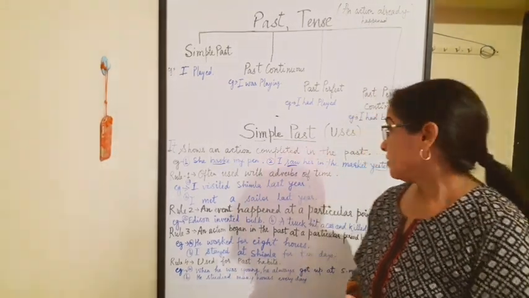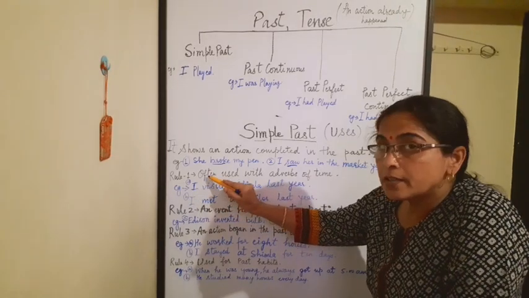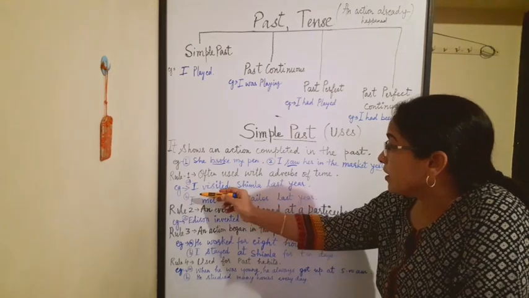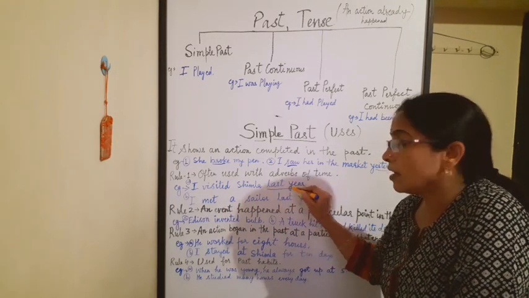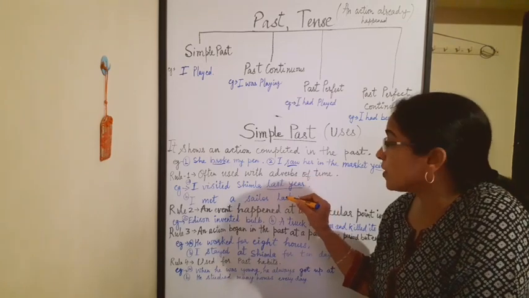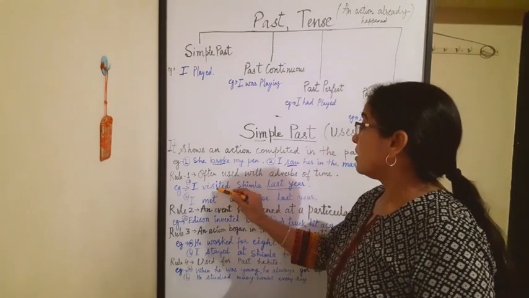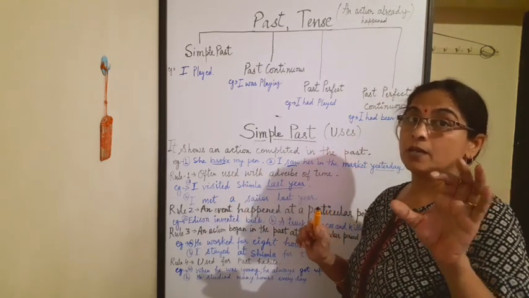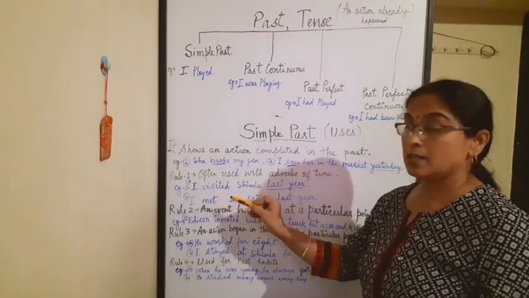So examples: it is not always used, but often. Often means sometimes it is used with adverbs of time, like I visited Shimla last year. This "last year" tells us about the adverbs of time. So when did I visit Shimla? That is last year. So here we use past tense like visited.